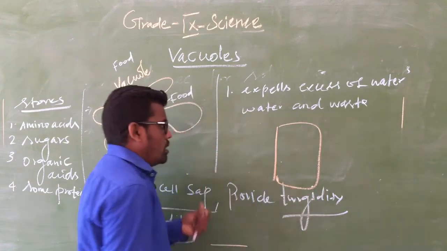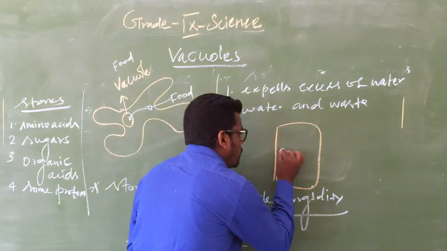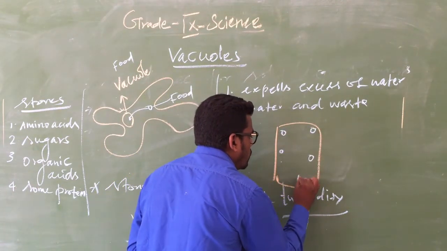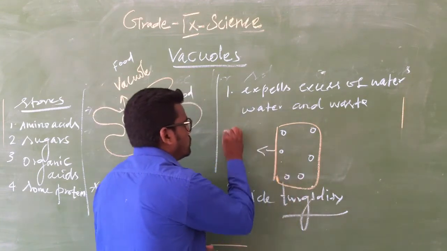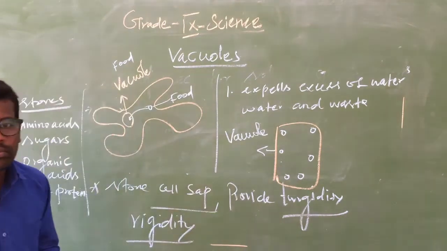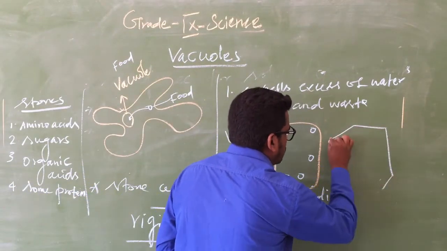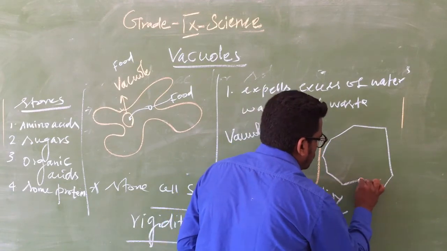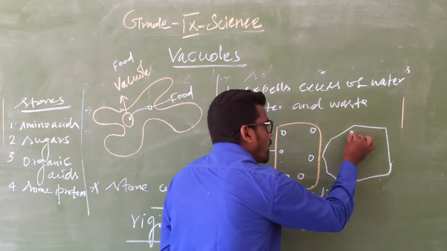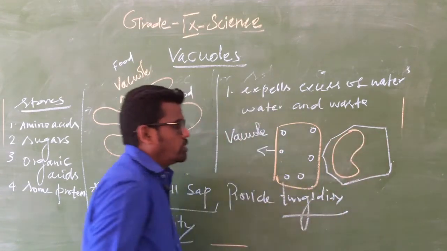In the animal cell, the vacuole sizes are small. These are the vacuoles in animal cells. In a plant cell, there is a single vacuole but large in size.